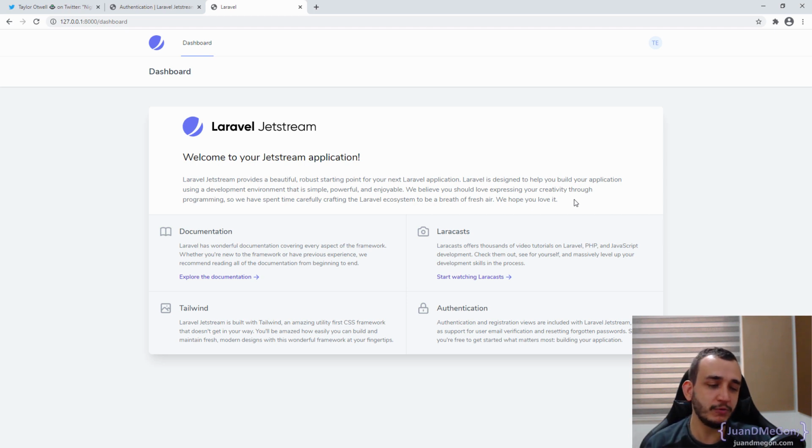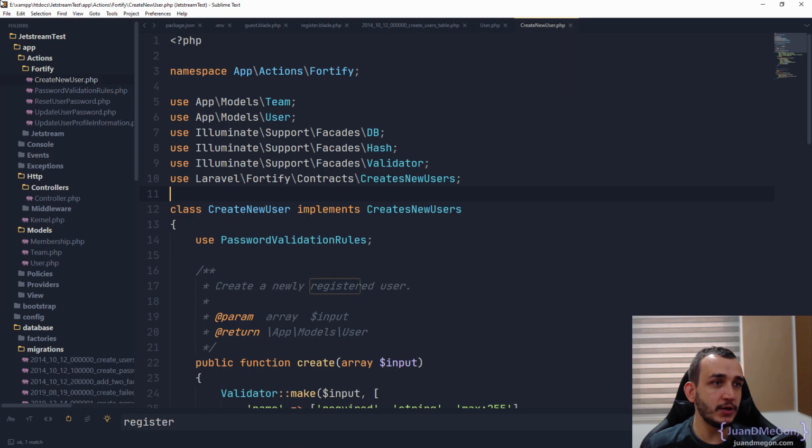If it is not the case, well, we can eventually go back and create our own scaffolding, or eventually maybe in the future we can explore Laravel Fortify to get that from scratch for us, because remember, we have here all the Fortify actions, so we eventually can use and modify some of those according to our own views.